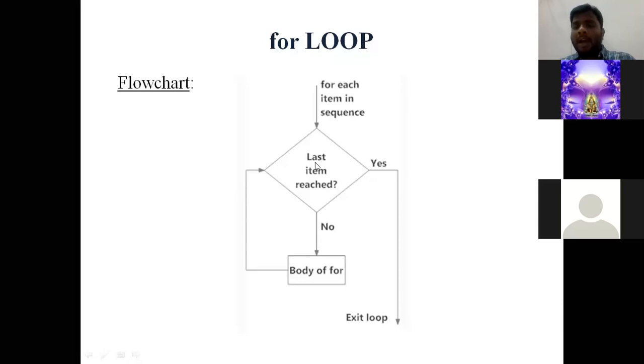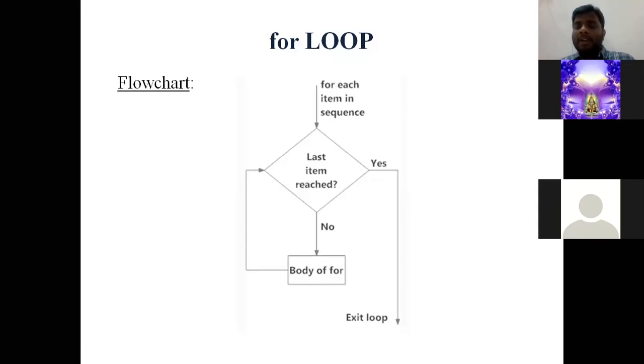Suppose it is not the last item, then it goes to the body of for and executes the statements. మనం తీసుకున్న సీక్వెన్స్ లో 1 to 10 నెంబర్స్ ఉన్నప్పుడు 10th వాల్యూకి వచ్చినప్పుడు ఇక్కడ 10th in the sense last item reached. When the last item has been reached, then the loop will exit. 10th value 10th sequence లోకి రాగానే loop అనేది execute అయిపోతుంది. Exit అయిపోతుంది, not executed, it gets exited.